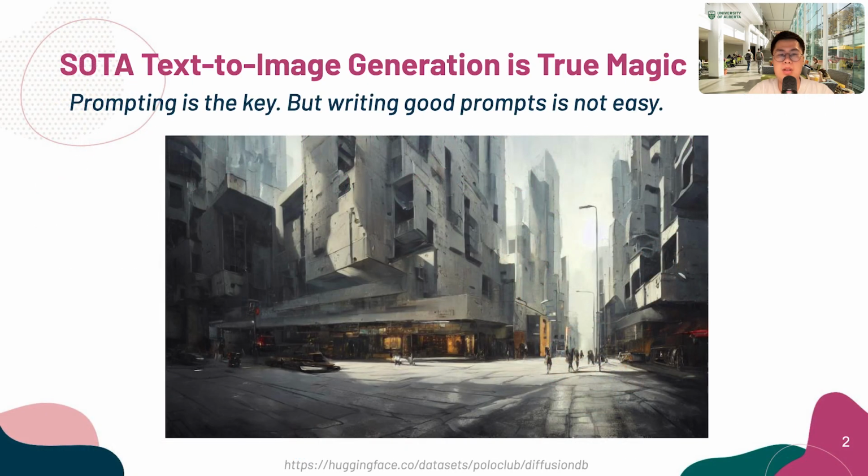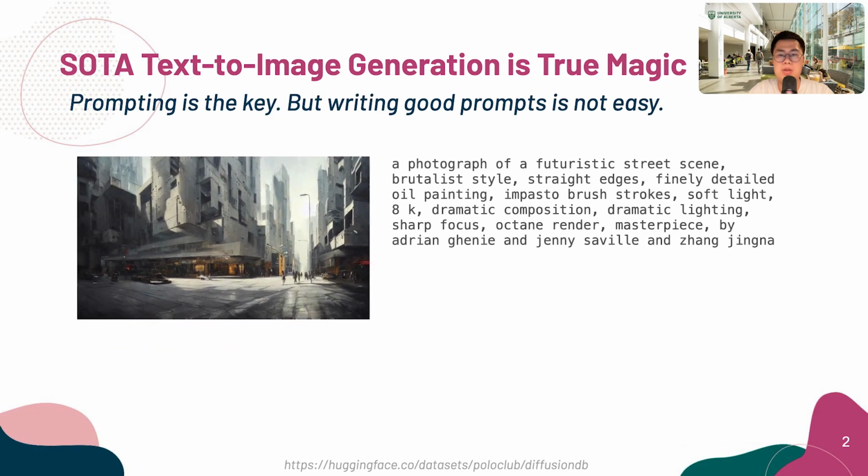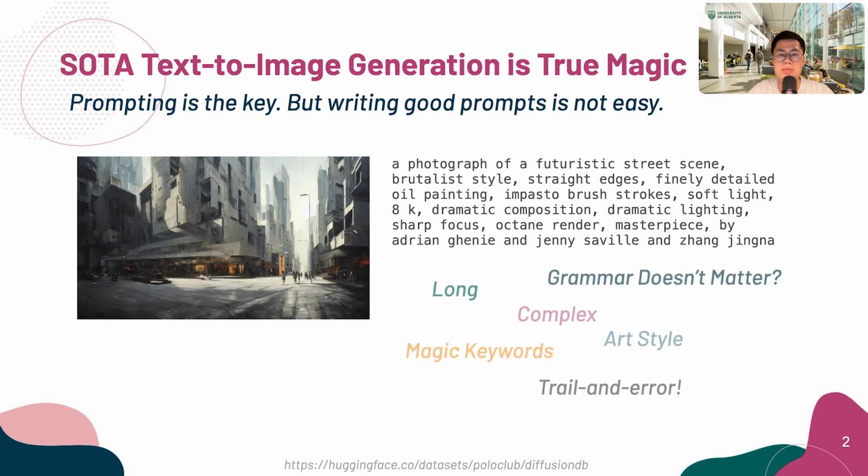The state-of-the-art text-to-image generation model can create really beautiful and amazing pictures. Here is an example of an image created with a stable diffusion model. The key to a good creation is prompting. However, writing prompts like this, which is complex and includes a lot of magic keywords, is not that easy. Therefore, prompting usually becomes a trial and error process for novice users.